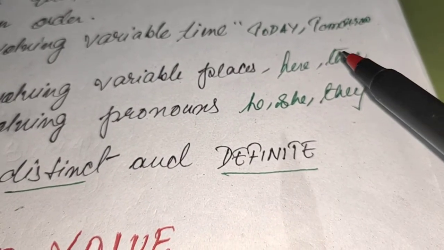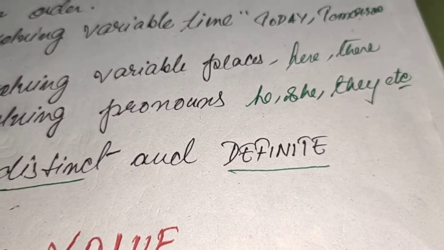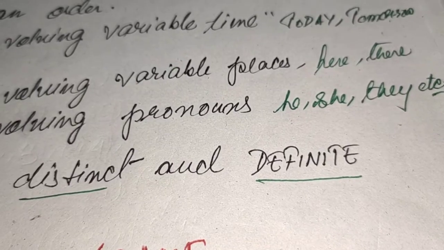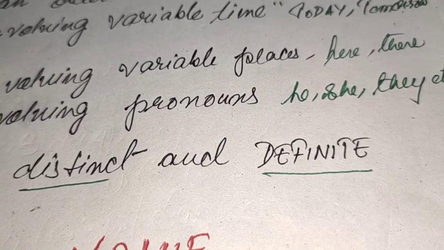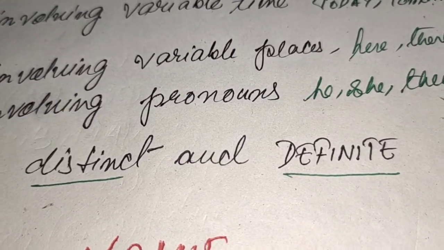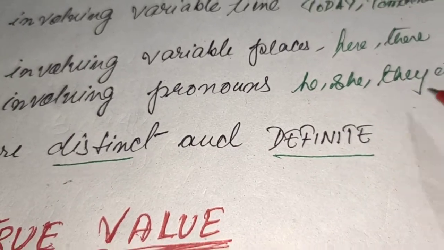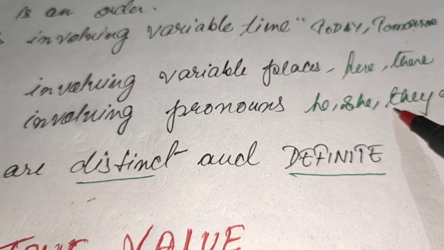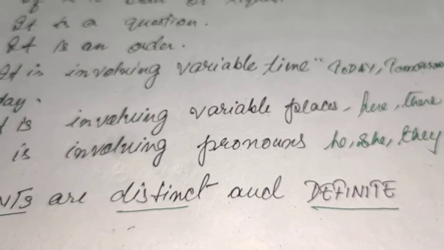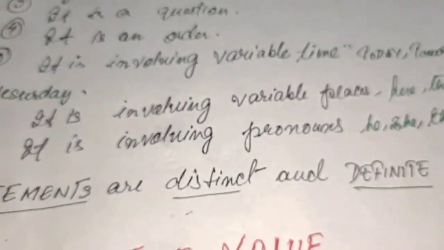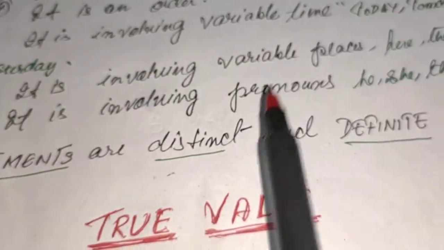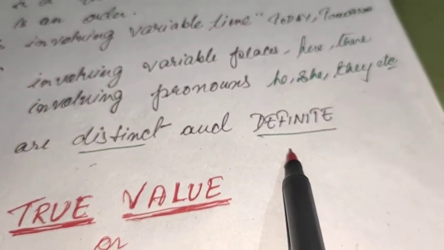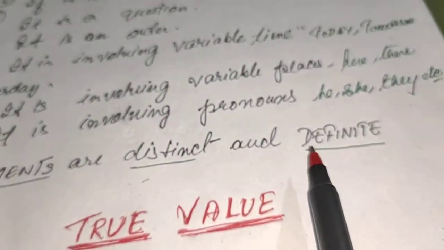Today is a very good day for us, and now who are these us? Or today is your happiest day, so who is that you or your? Whatever pronouns we use, if pronouns are in a sentence, then that is not a statement. A statement is very specific, which means statements are distinct and definite. This is the final outcome.